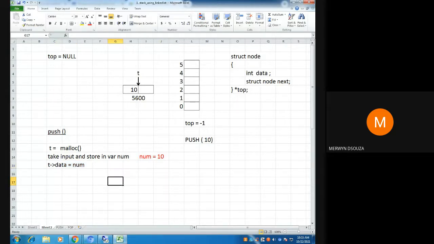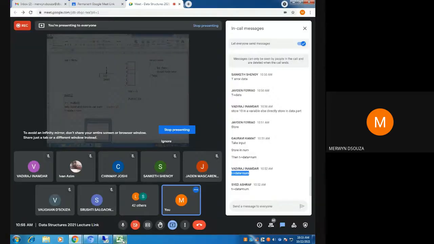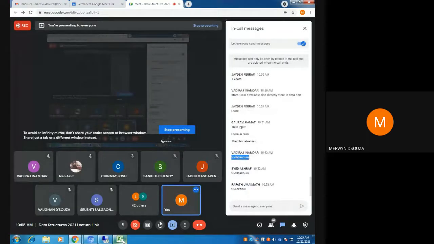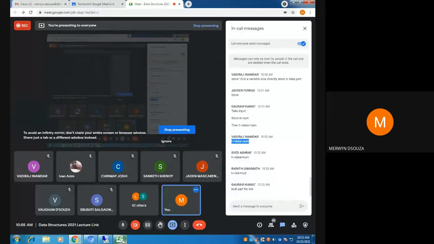Now, what else should happen? Look at this node. This is your stack. This is your linked list which is being implemented as a stack. Now, what value should come here in the next part? Null should come. Why should null come?